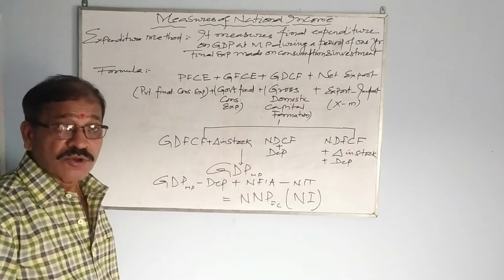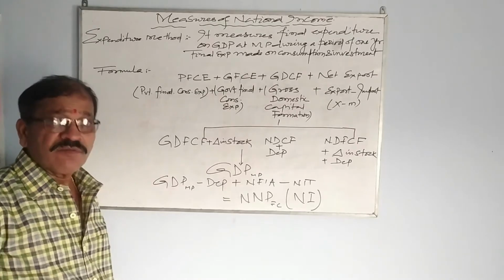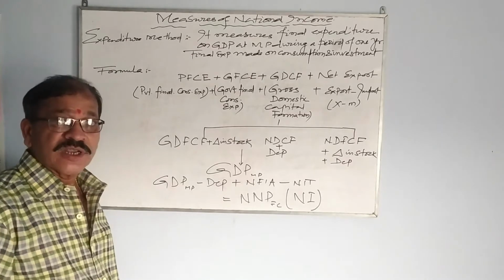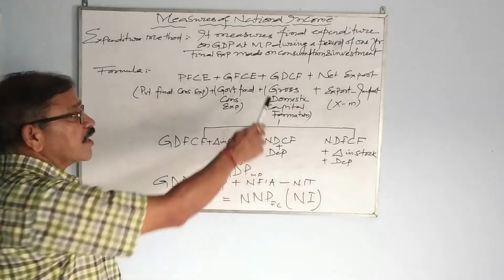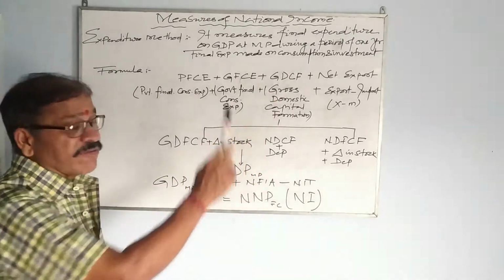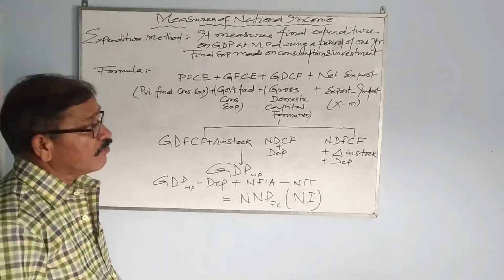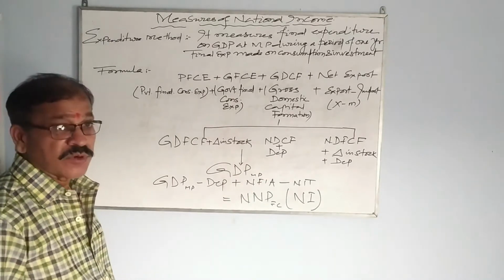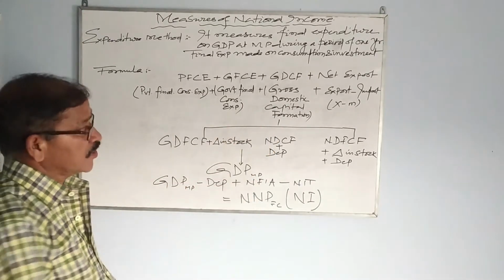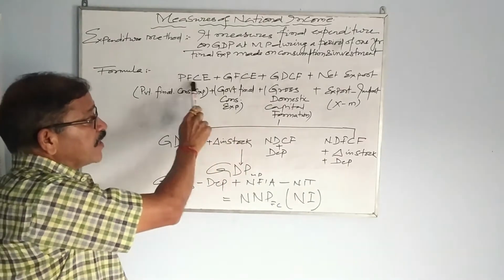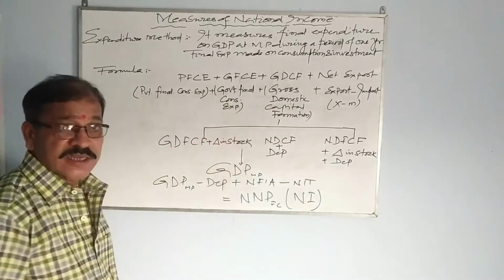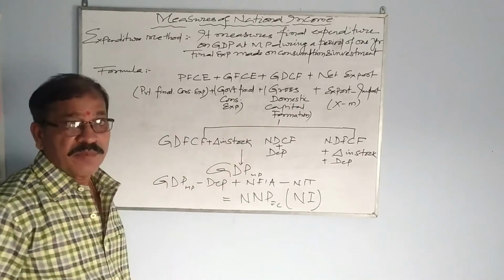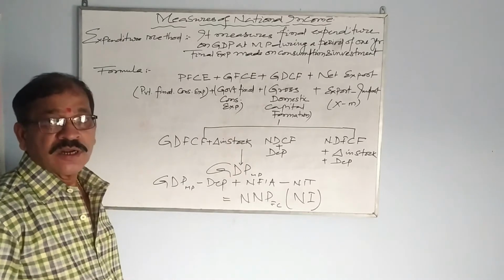GDCF means gross domestic capital formation. Whatever we invest, whatever we buy in order to increase our production, that all come under GDCF. And finally, net export. Net export means what we export and what we import. If we subtract export minus import, what we get, that is net export. So these four, PFCE, GFCE, GDCF and net export, if they are all added, then you will get GDP MP, and that you can convert into national income.